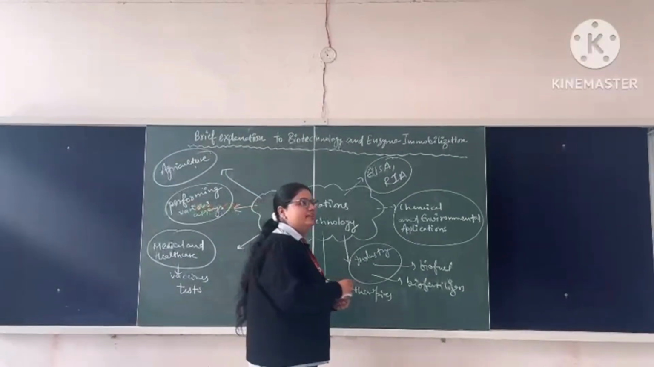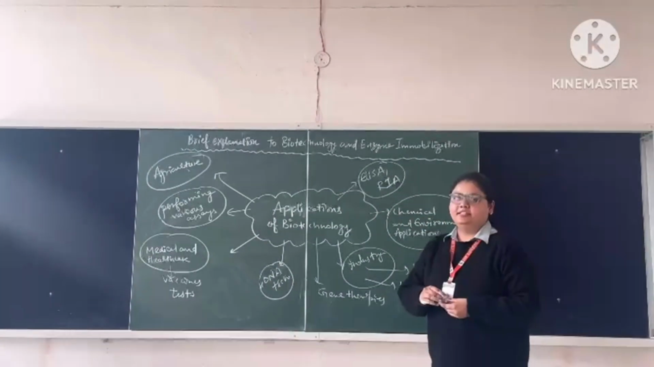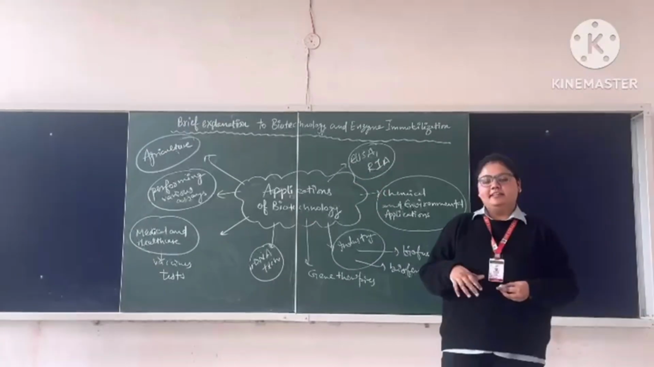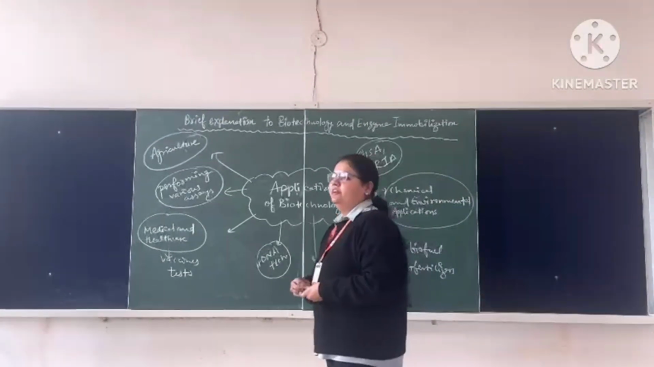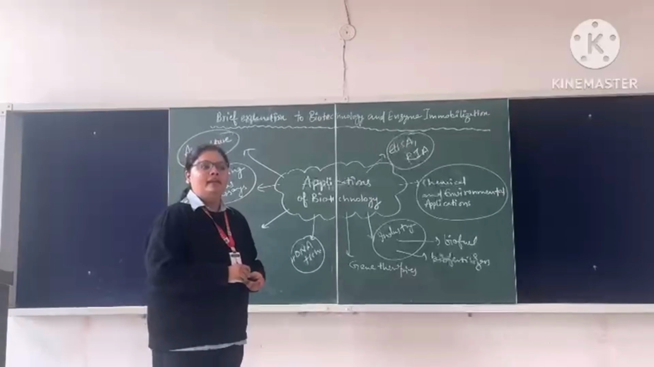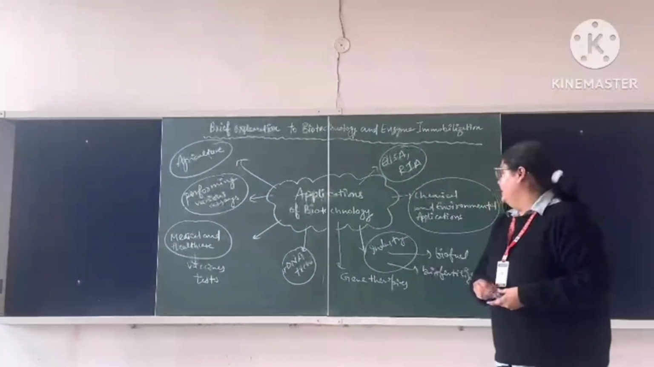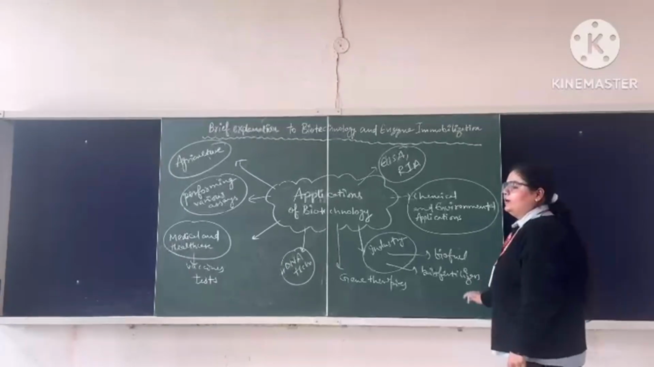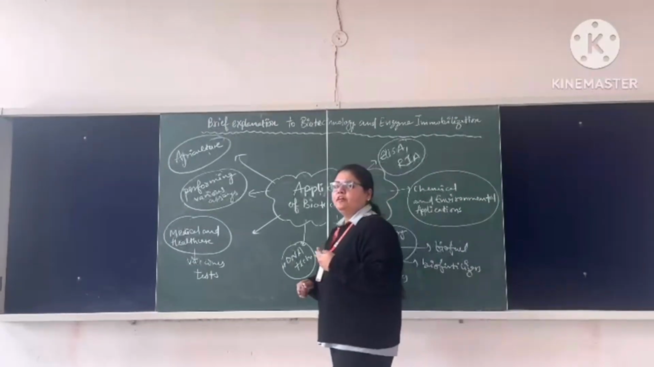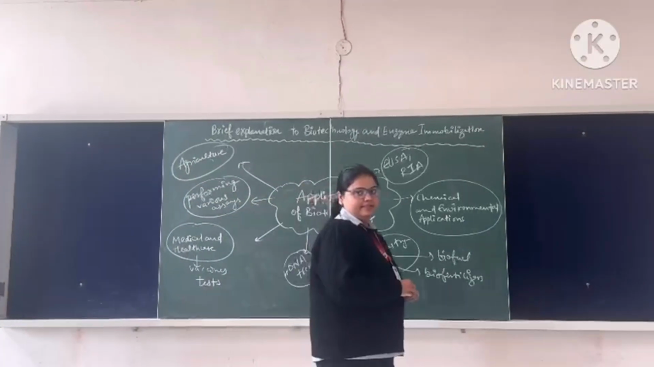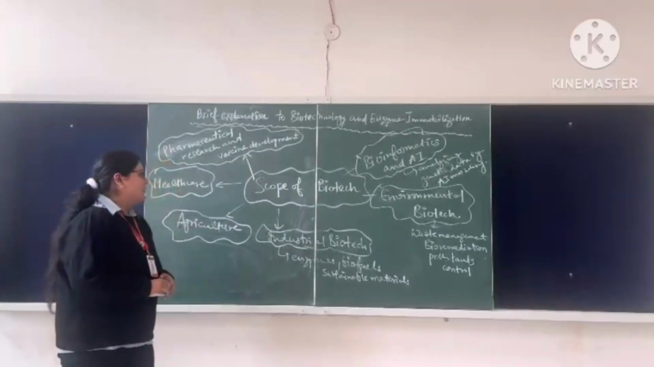Then are the various technologies such as rDNA technology and DNA fingerprinting. Next is hybridoma technology, and the various vaccines such as rubella, hepatitis B, poliovirus, etc. Then in industry, we use biofuel and biofertilizer, with examples such as bioethanol and biogas. And now the scope of biotechnology.